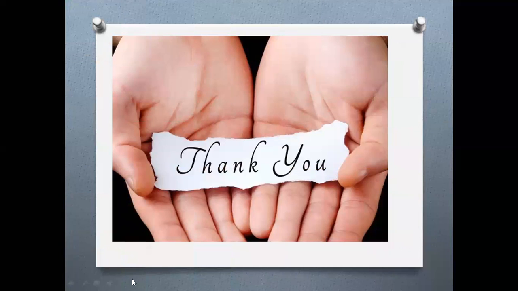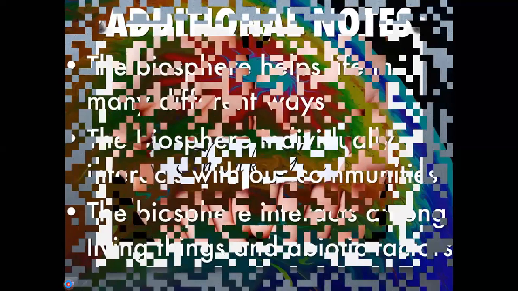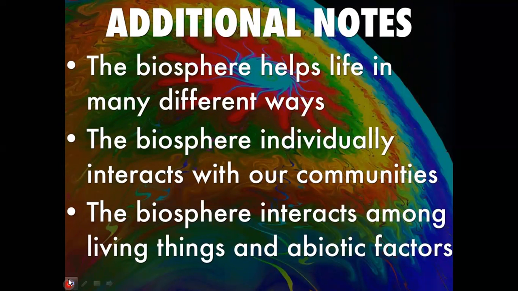Now let us revise what we have learned in this lesson. The environment consists of the natural world in which all living organisms survive. There are four spheres: hydrosphere, atmosphere, lithosphere, and biosphere. The hydrosphere is made up of water, and it is very important for all life to exist. The atmosphere is the gaseous layer surrounding the earth. The lithosphere is the surface of the earth made up of solid rock and soil. The biosphere includes those parts of the hydrosphere, atmosphere, and lithosphere where all living organisms are found. These are the things we learned in this class.